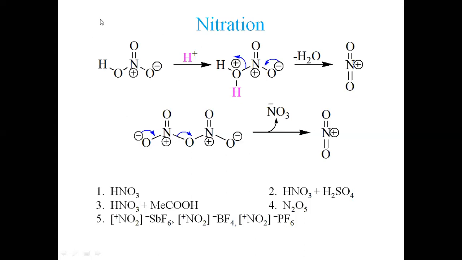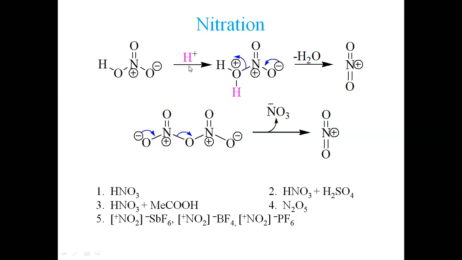So nitric acid contains one positive and one negative charge, and the overall charge is zero. That's why we write HNO3. This is the structure of nitric acid. Now, what is the role of this H positive ion?